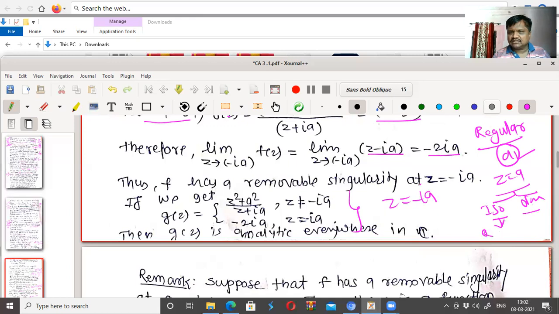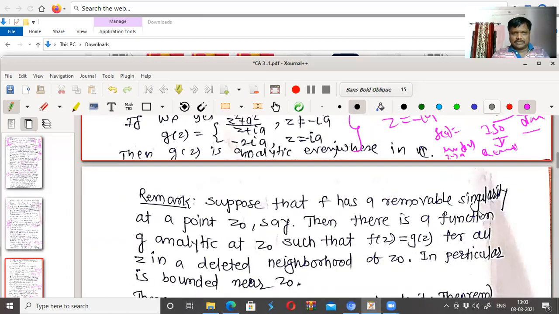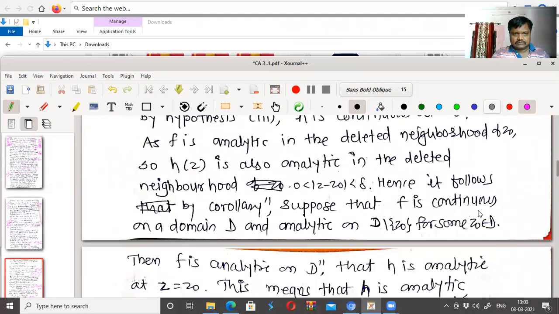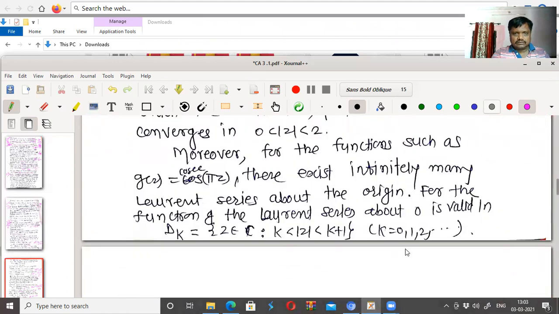An isolated singularity is said to be removable if, at z equal to a, the limit as z tends to a of f(z) exists. And we can remove this singularity by redefining the function, f(a) equal to this limit. So these are the kinds of singularities of a function, and the remaining part will go in the next. Okay, we will stop here.